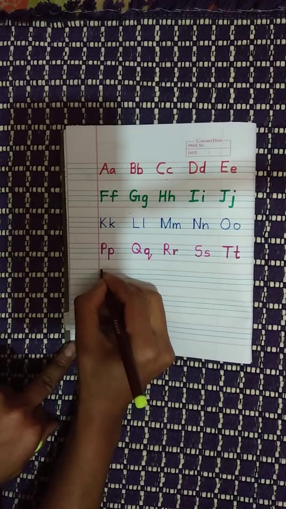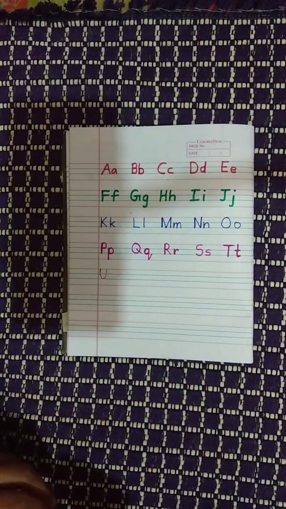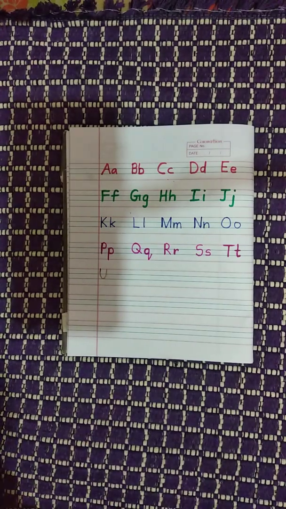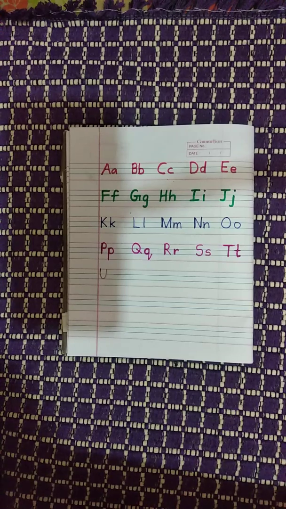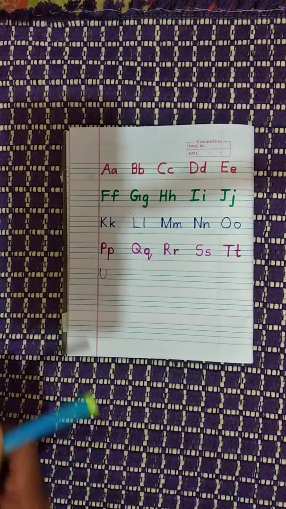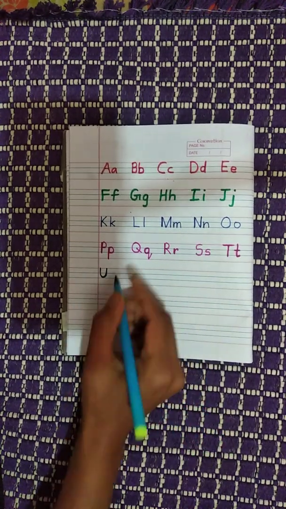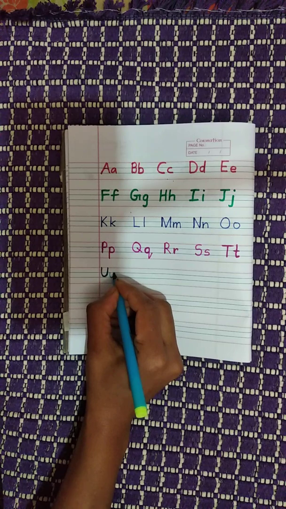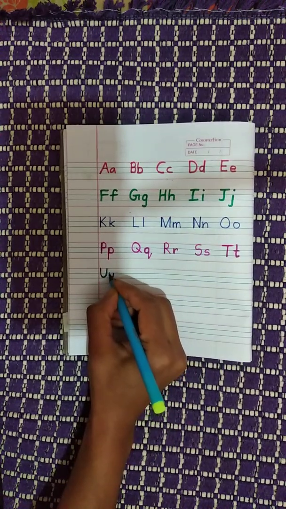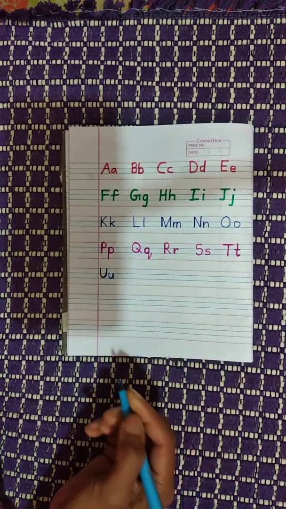U. U is a necklace. So U is a neck kind, you can say. Use this sketch pen. U. Uppercase, lowercase also small U. A necklace kind U. Go up and come down. U.